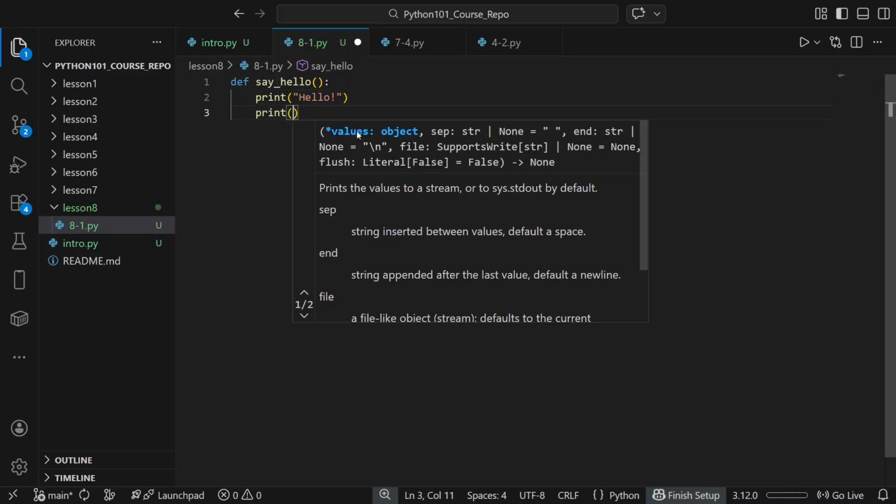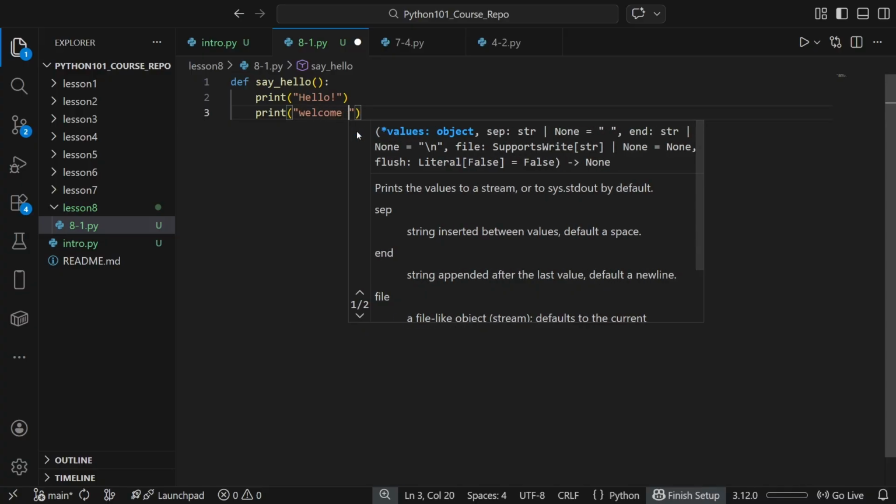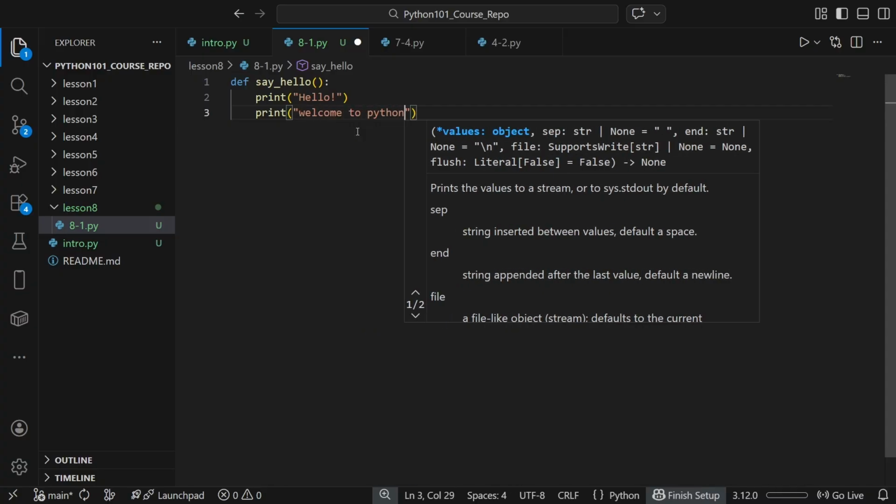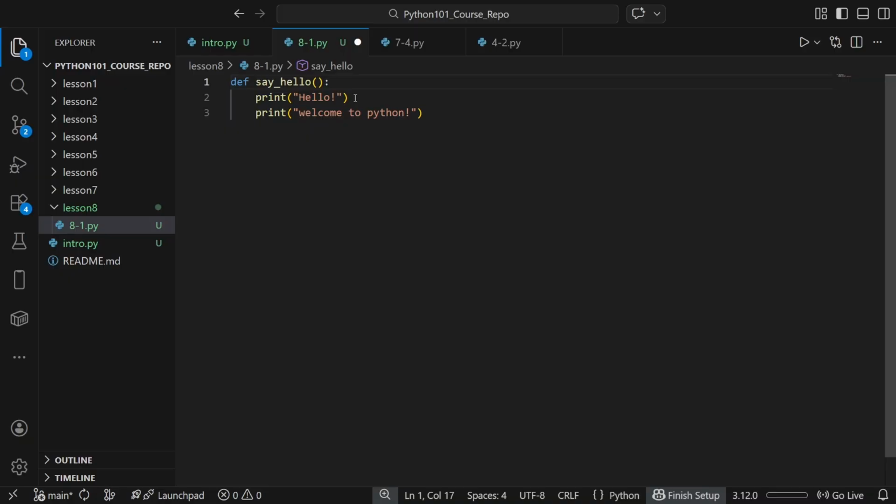Then we print welcome to Python. You might think that this returns hello and welcome to Python, but in reality, this function will return nothing. In this case, we have 2 print statements, so all this is going to do is just print these two statements. You can't use any of the values that come out of here because they're just print statements. So what if we ran this? Would this print hello and welcome to Python?